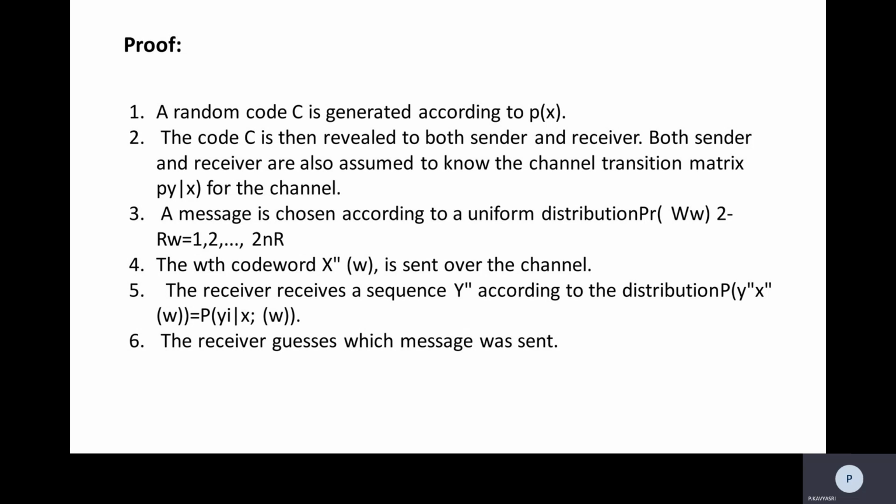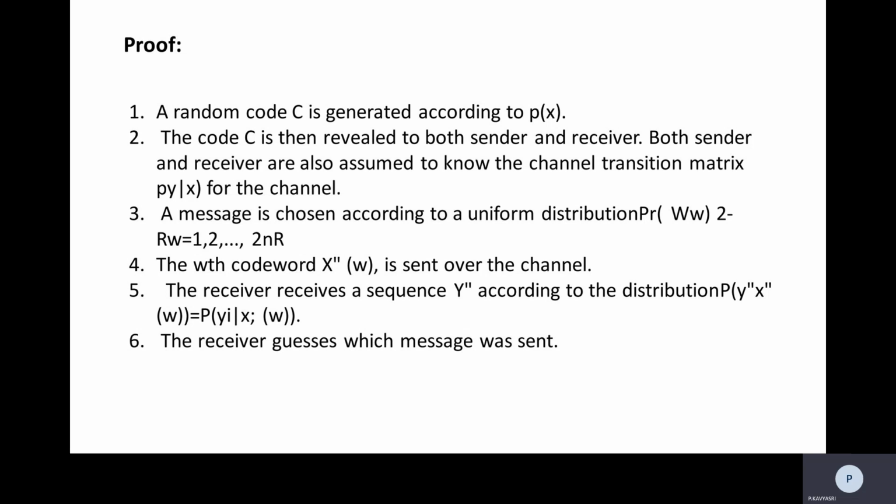For any random code, C is generated according to P(X), and that code is then revealed to both the sender and receiver. Both are also assumed to know the channel transition matrix P(y|x) for the channel.